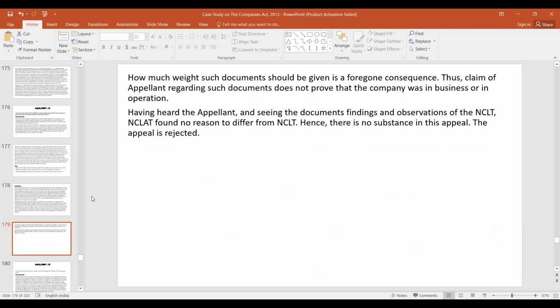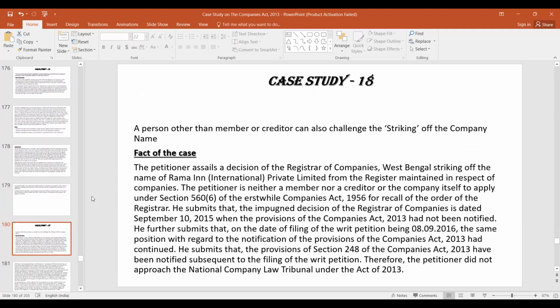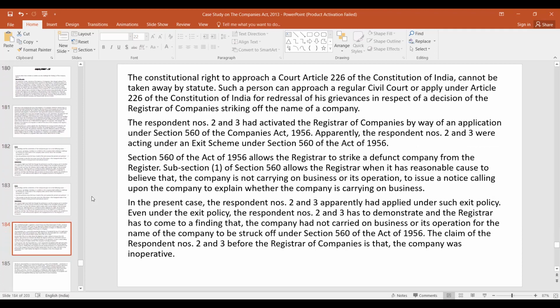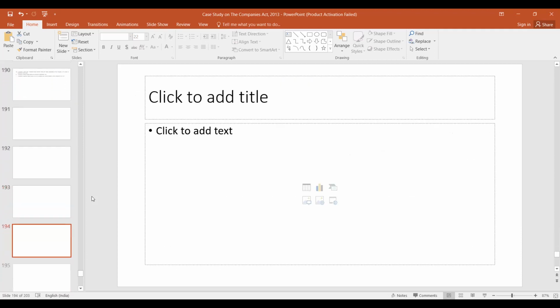NCLT found no reason to differ from NCLT. So these are some of the case laws. These are some of the case studies which you can go through.